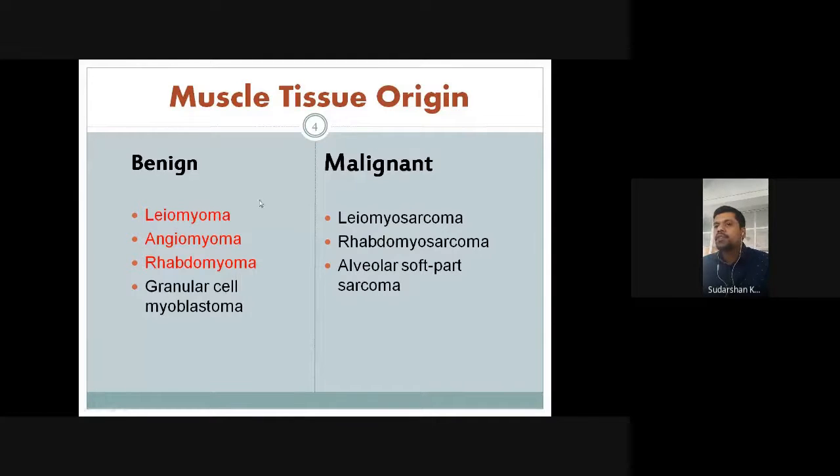The counterpart of leiomyoma is leiomyosarcoma, then rhabdomyosarcoma, and angiosarcoma, which comes under the other category, and alveolar soft part sarcoma. So these are the malignant counterparts of this benign muscle tissue origin. Today I will be discussing leiomyoma, angiomyoma, and rhabdomyoma. Granular cell myoblastoma is not so important from the exam point of view, and there is some controversy whether it is a true muscle tissue origin or some consider it a nerve tissue origin also.